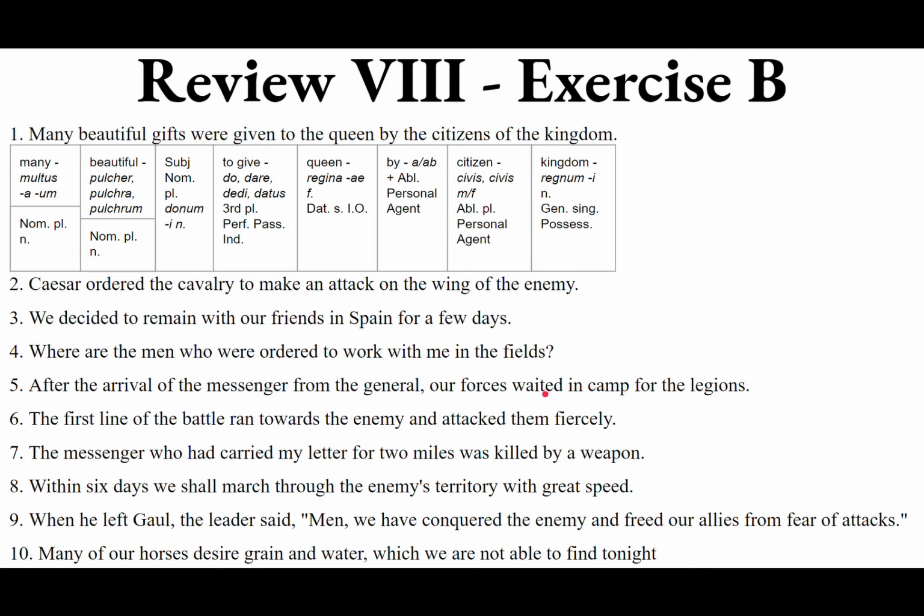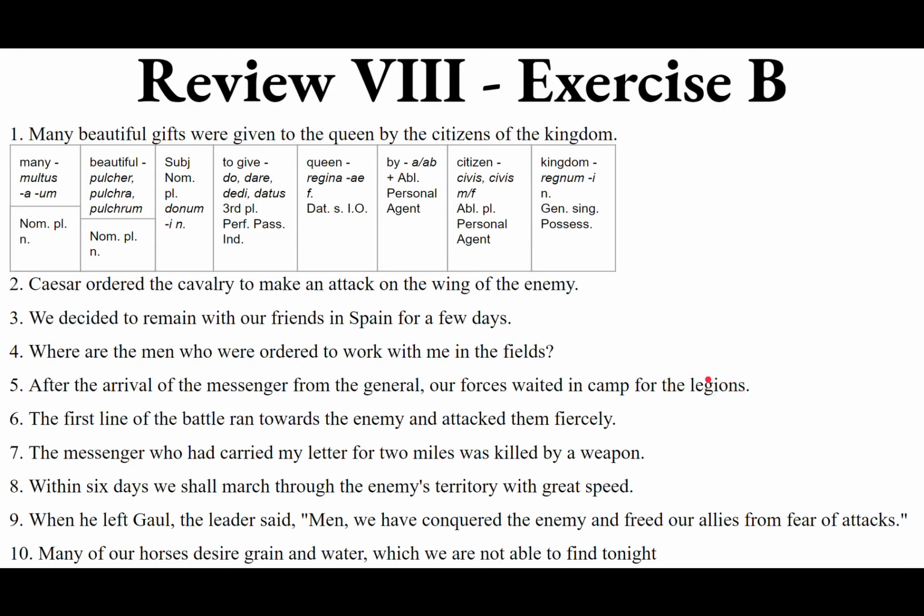Well, let's cross out maneo, manere, mansi, mansus. Get rid of manserunt. They waited for the legions. This is a different verb. This is exspecto, exspectare, exspectavi, exspectatus. So they waited for the legions. So exspectaverunt, the for is part of the verb. That makes it exspecto because it takes a direct object.